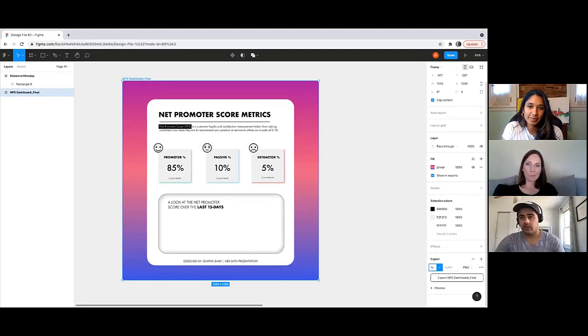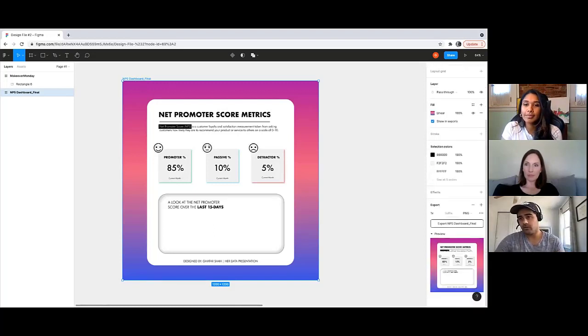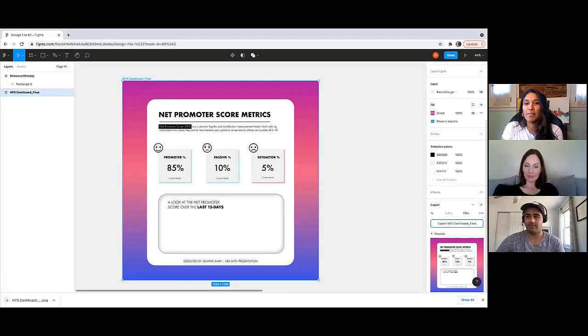Now, it says here what you're exporting. It says export NPS dashboard final, and that's exactly what we have, the outer frame. You can also see the preview of what it looks like. Just in case you have NPS dashboard 3, 4, 5, and they're all different colors or something, you can have a little preview right there to see, oh no, this is the one that I want. You can also look at the name here, like export NPS dashboard number 3, if you're good about naming them.